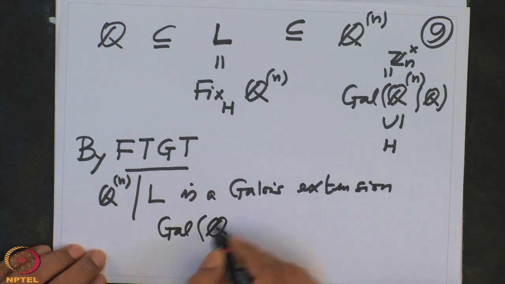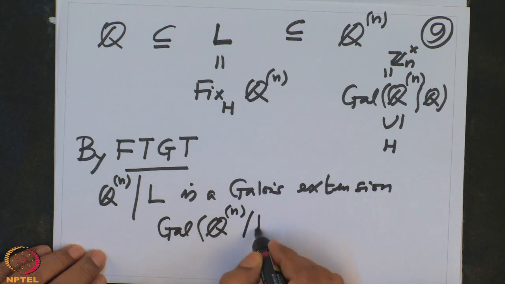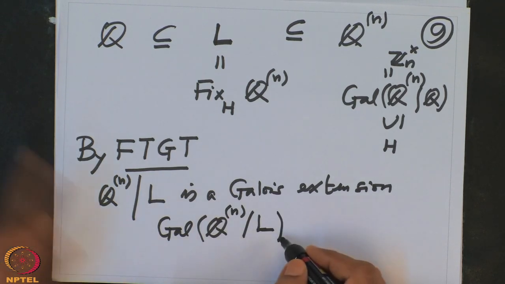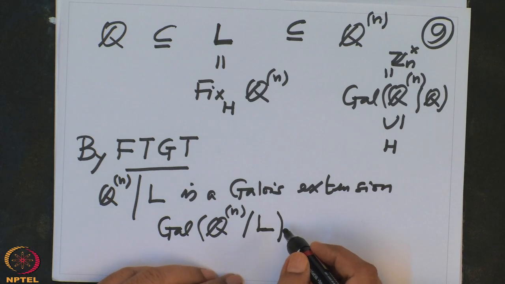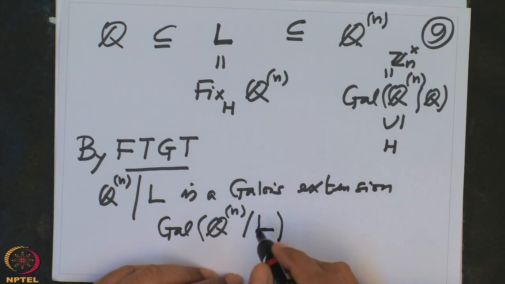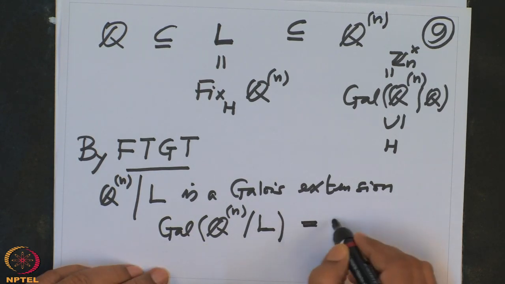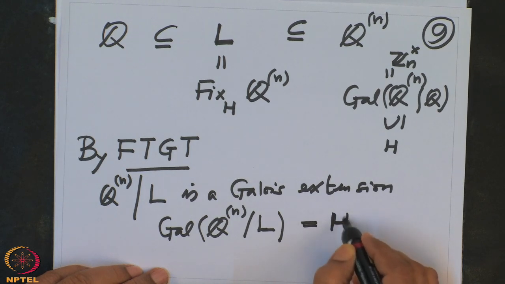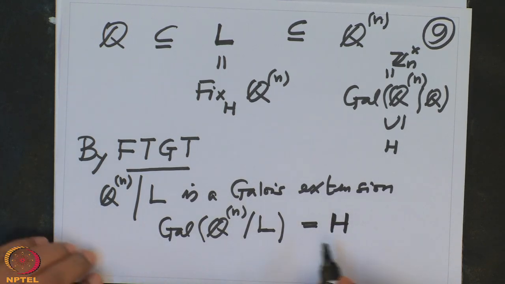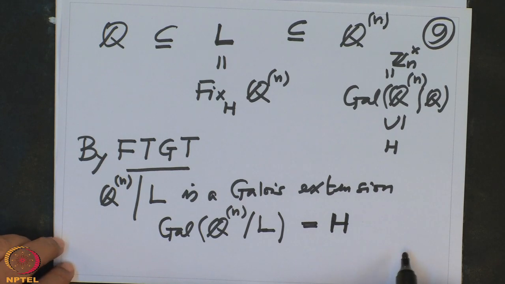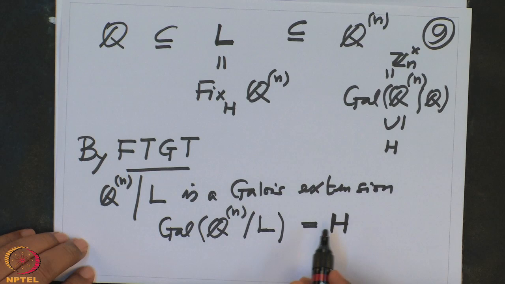I think I have not checked this when I just proved they are bijective maps, but I will prove now that the Galois group of this is precisely H. No, that also you have checked. So take H, take the fixed field and go, then you get H is a Galois group. Therefore, H occurs as a Galois group of Q(ζn) over L.